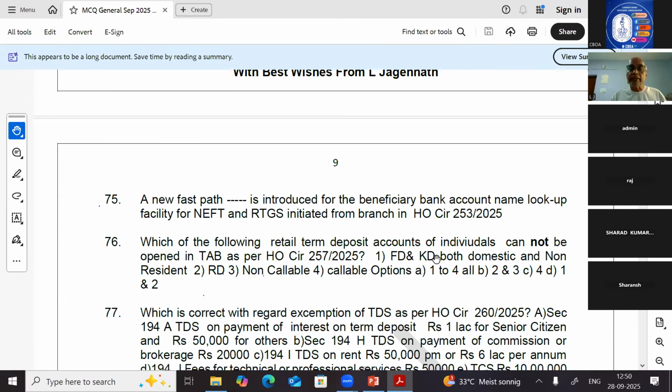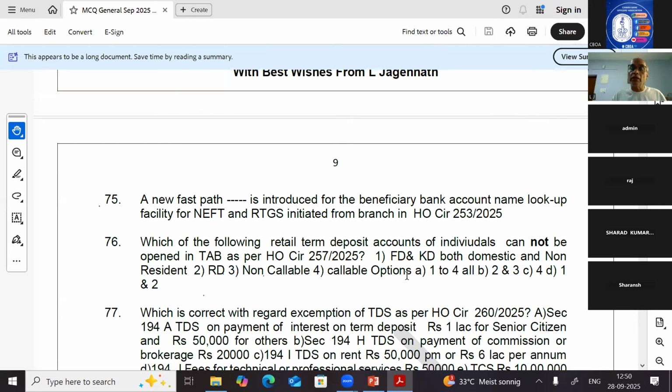Question number 76. Which of the following retail term deposits of individuals cannot be opened in tab banking as per HO circular 257/2025? Fixed deposit and KDR, both domestic and non-resident, RD, non-callable deposit, callable deposits: which of the following deposits cannot be opened?